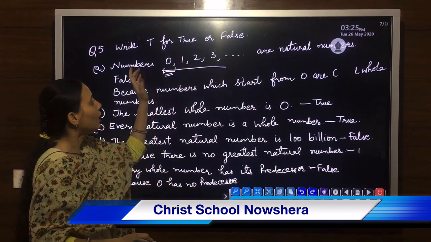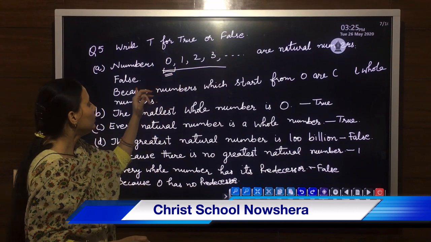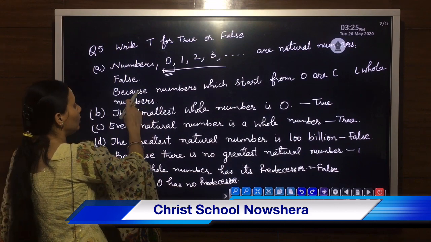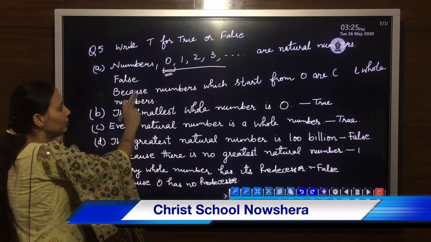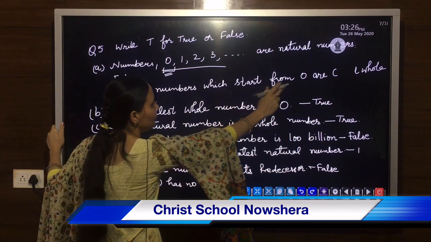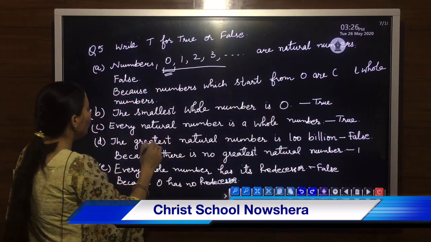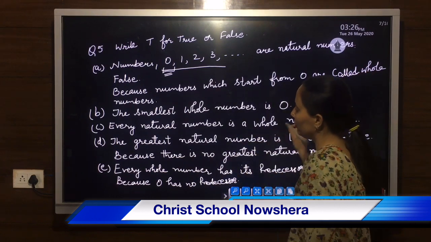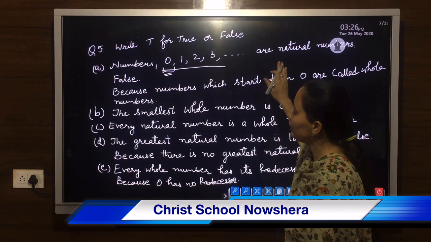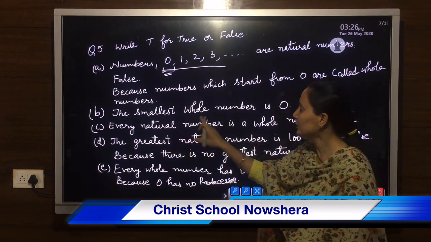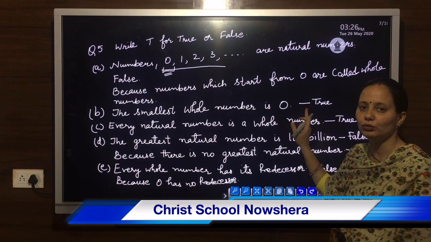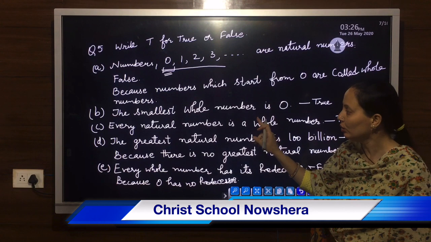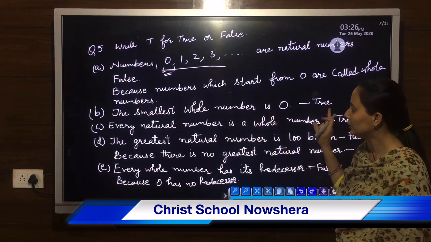So when our counting starts from 0, then it becomes the set of whole numbers. Why is this statement false? Because numbers which start from 0 are called whole numbers. So this statement is false. Next one is the smallest whole number is 0. That is true. I have already shown you our whole number counting starts from 0. So the smallest whole number is 0.